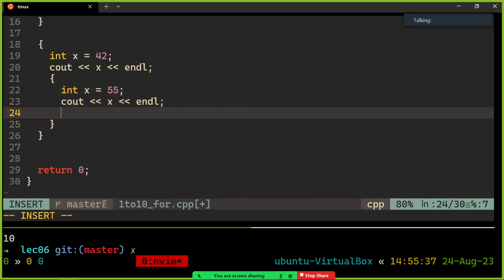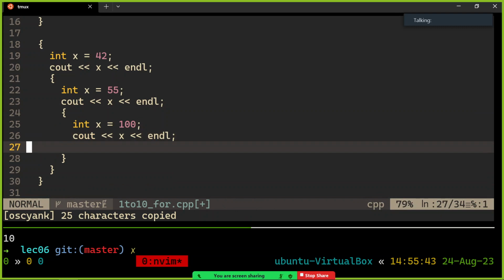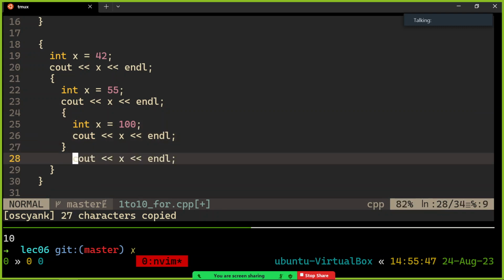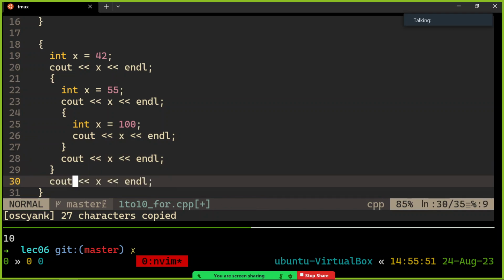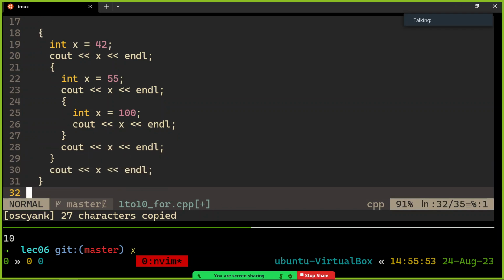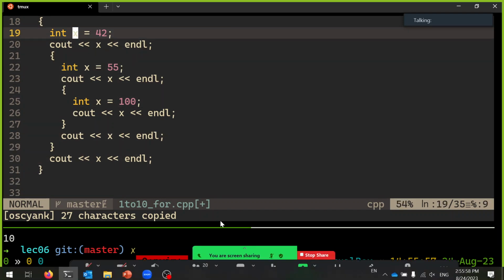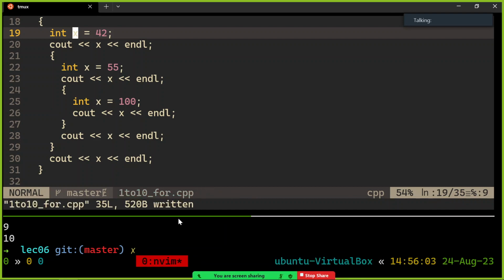Disgusting, I know. Let's make another inner scope: int x equals 100, cout that x. Oh man. And then, as all of these scopes finish, closing brace, let's print out x again. What's x now? All right, so here's all this, and try to see what's going to be printed. See if you can guess the right answers. Are you ready?